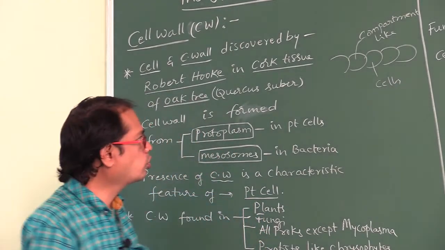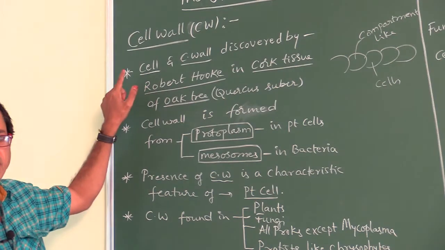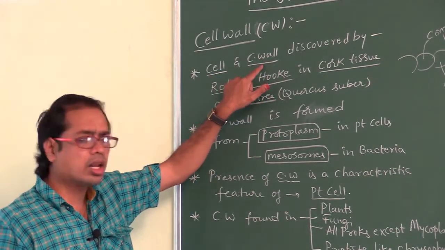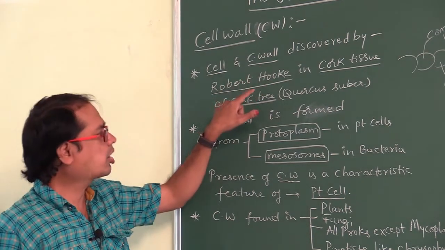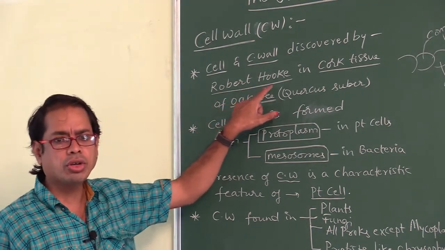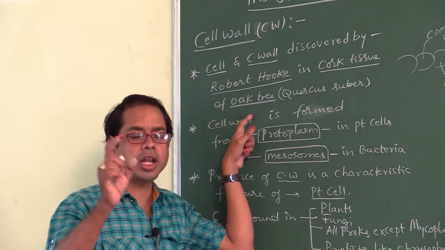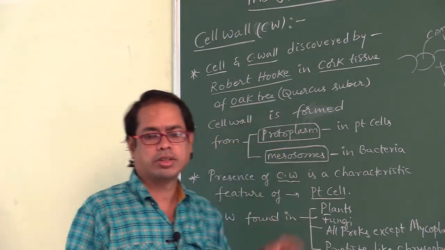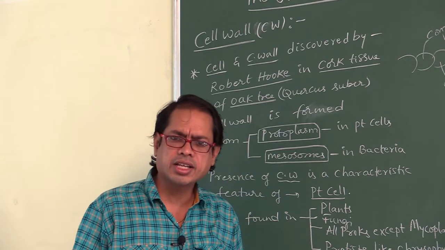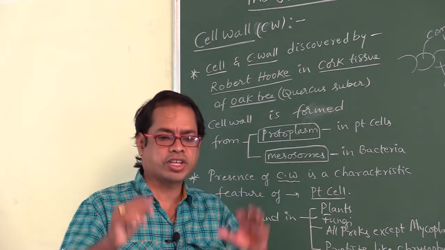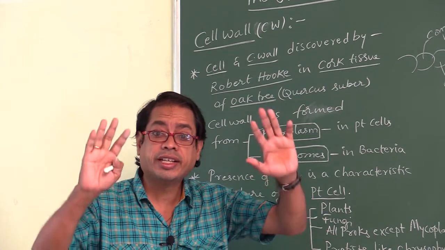Those 2 points you have to remember, my dear students. Cell was discovered by Robert Hooke. Cell wall was also discovered by Robert Hooke. In which tissue? Cork tissue. In which plant? Oak tree, Quercus suber. Was that a living cell or a dead cell? Cork tissue is a dead cell. So the first discovered cell was a dead cell.